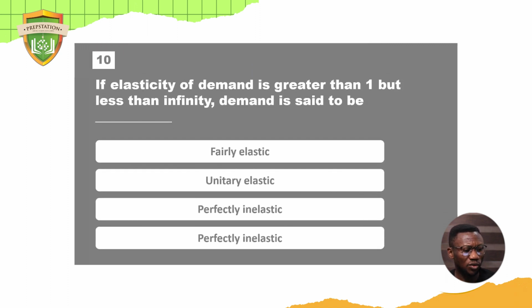So the last question is, if elasticity of demand is greater than 1 but less than infinity, demand is said to be what? Is it fairly elastic, unitary elastic, perfectly inelastic, or perfectly elastic? Of course the answer is fairly elastic, because it's greater than 1 but less than infinity. You remember the formula we gave? Greater than 1 but less than infinity. So that brings us to the end of this session about elasticity of demand.